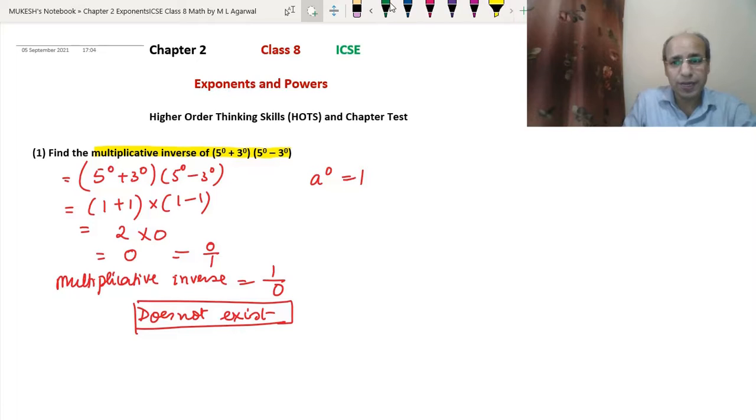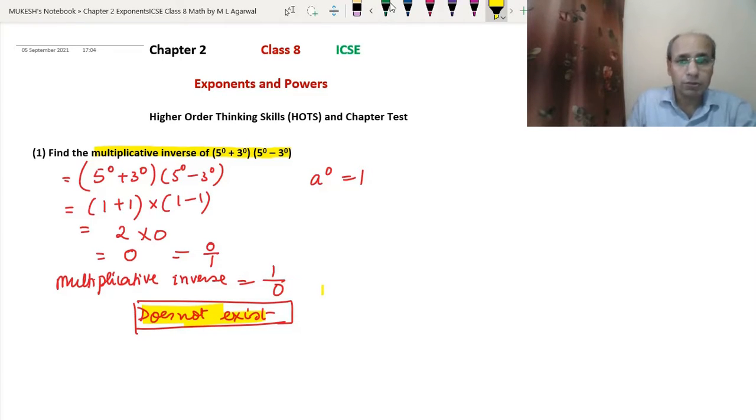This is the answer. Clear? What we have done here is put the value of 5 to power 0 and 3 to power 0, and we got the value 0, which is 0 upon 1. So the inverse will be 1 upon 0, and 1 upon 0 does not exist. You can say it is infinity, so it does not exist.